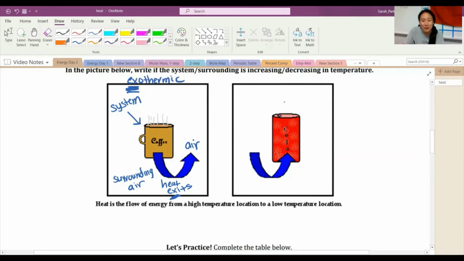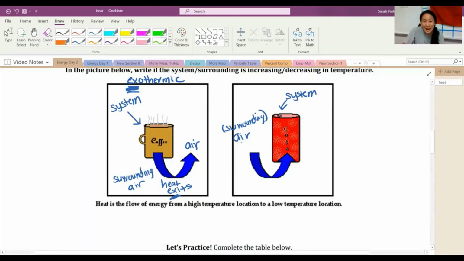Now, in this example, this is the system. This is a cold can of soda. It says cola. Then the air is the surroundings, right? So now you've got to think about what's happening here. If the Coke is what we're interested in, and you leave a really, really cold soda out on the counter, what happens to that soda? It's going to warm up, right?